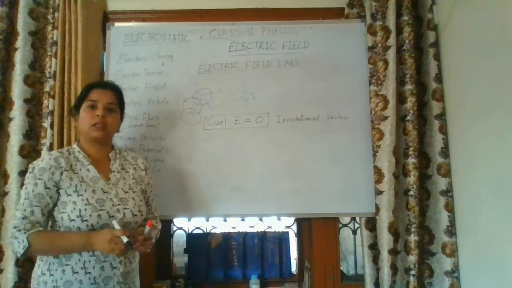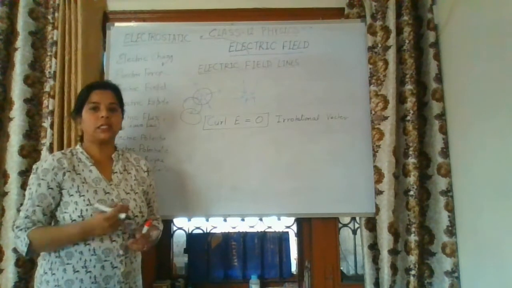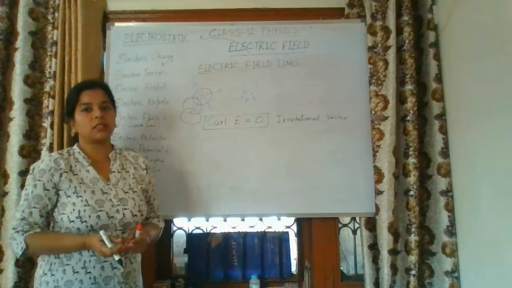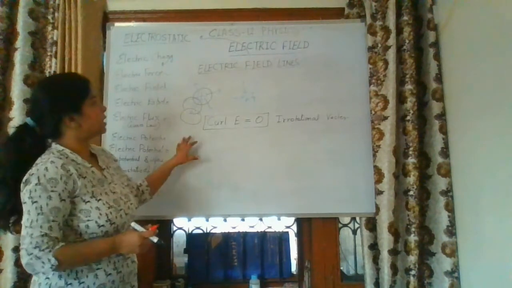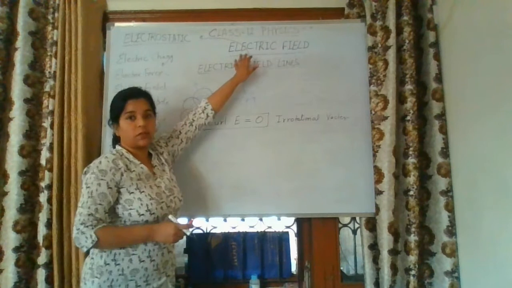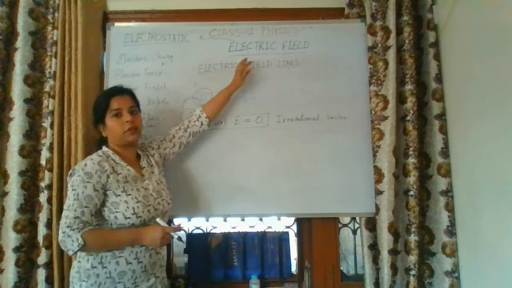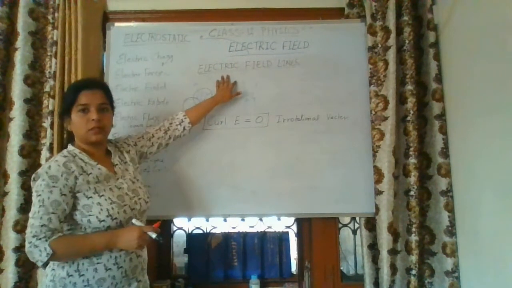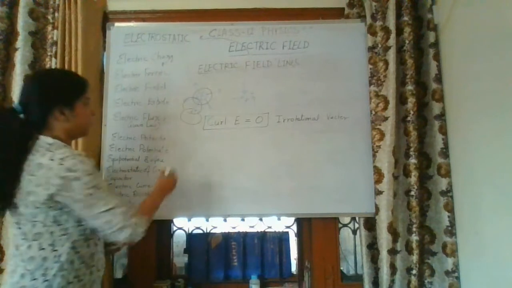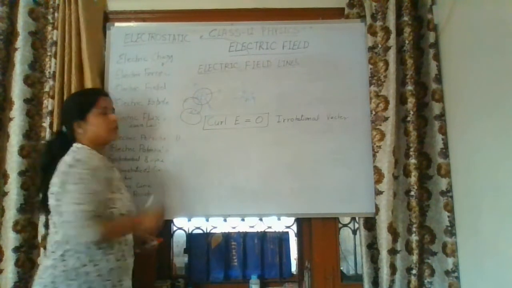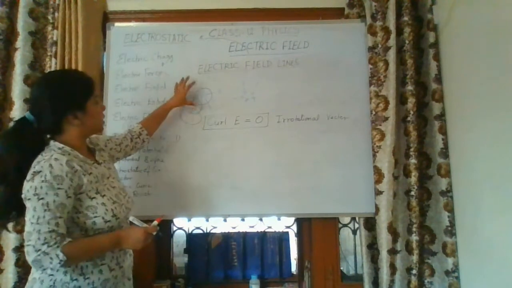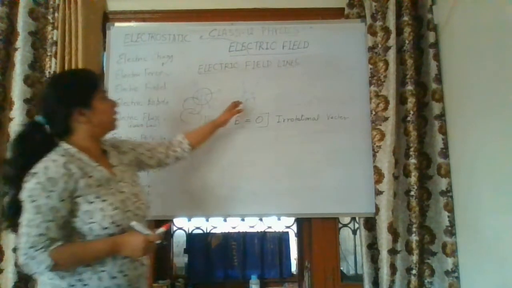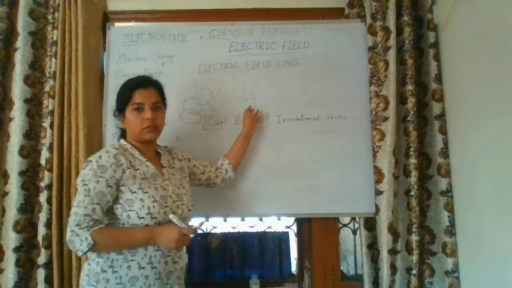Intensity is linked with the number of field lines. Greater the intensity means greater the number of field lines. Lesser the intensity means lesser the electric field lines. So the intensity word is linked only with electric field. This is another name of electric field based on electric field lines. So the first property is that electric field lines are imaginary lines. They are emitted from the positive charge and absorbed by the negative charge.